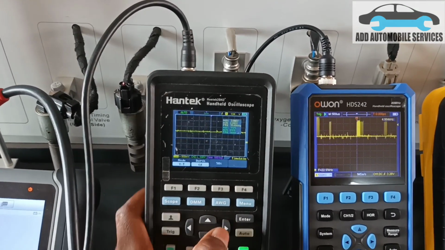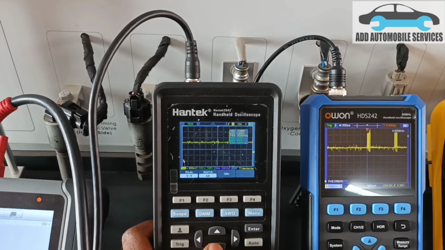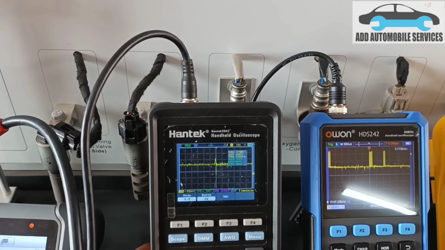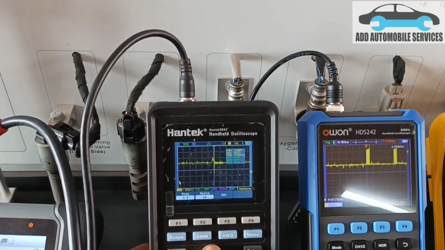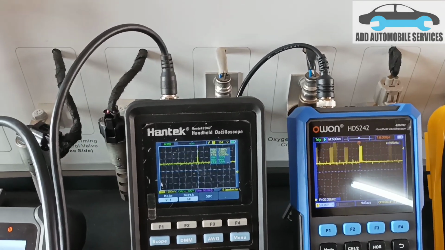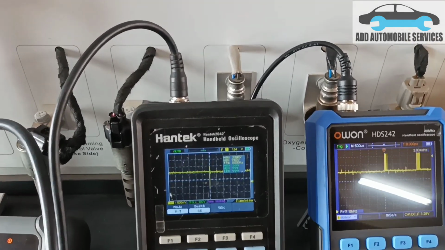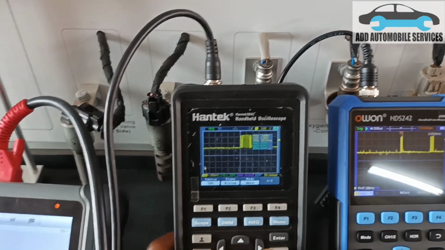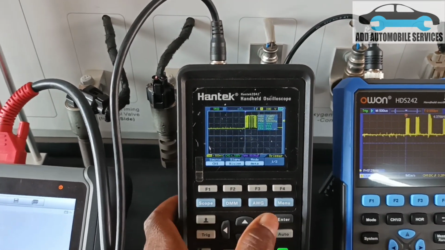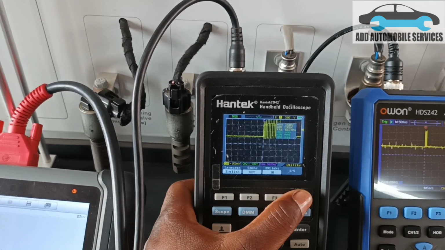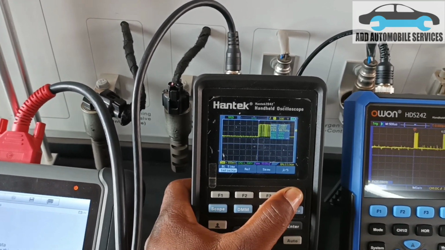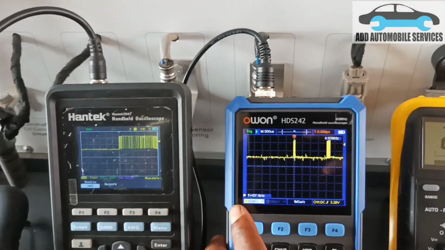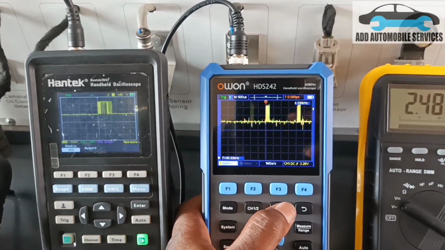Then I'll change the time base to increase the information that I'm getting. So let me change the time base. Changing the time base, now you can see the information that I'm getting. The reason why this one is not stable is because of the trigger. So let me push the trigger up. So now it is stable. So let me go to menu and turn off the measurement so that you can get the reading. With this one also, let me change the time base.